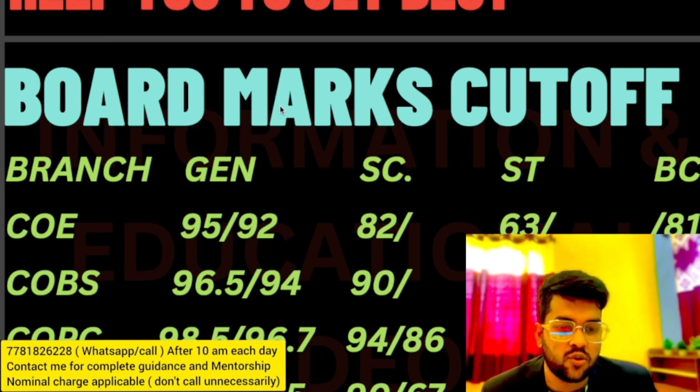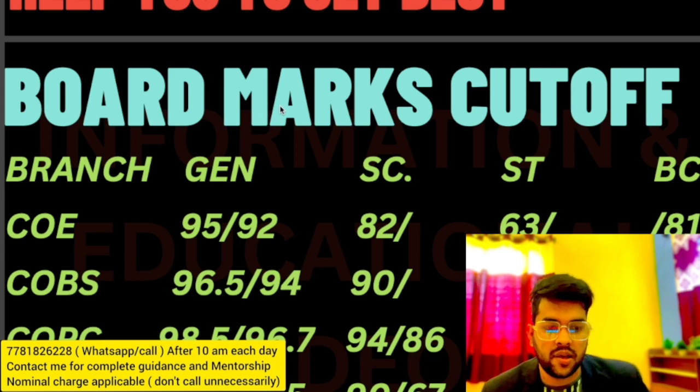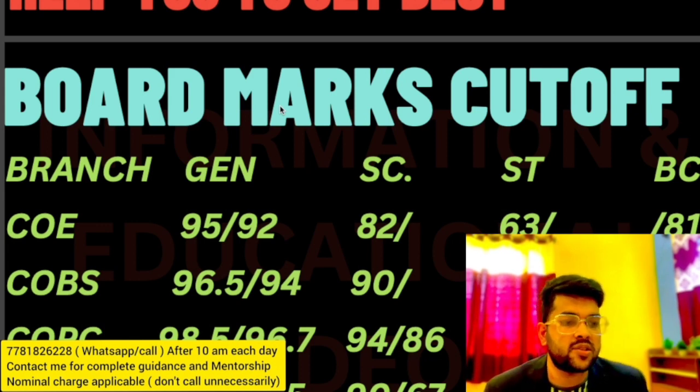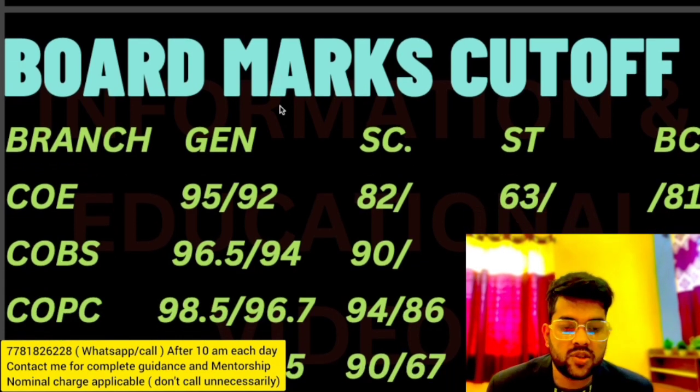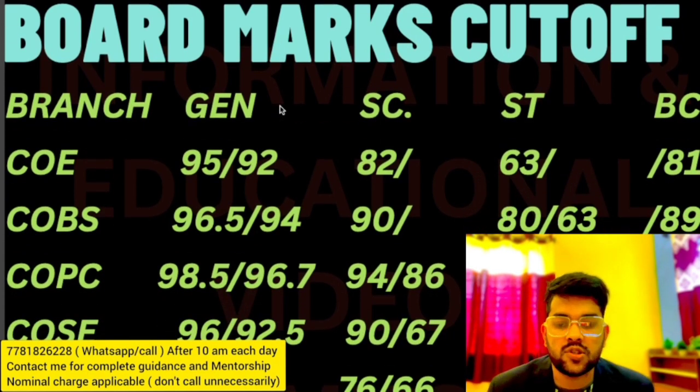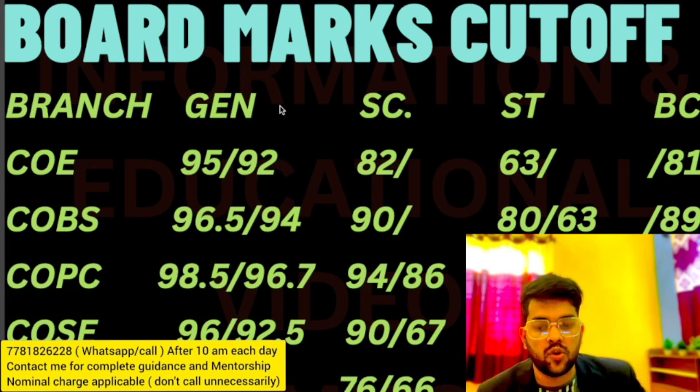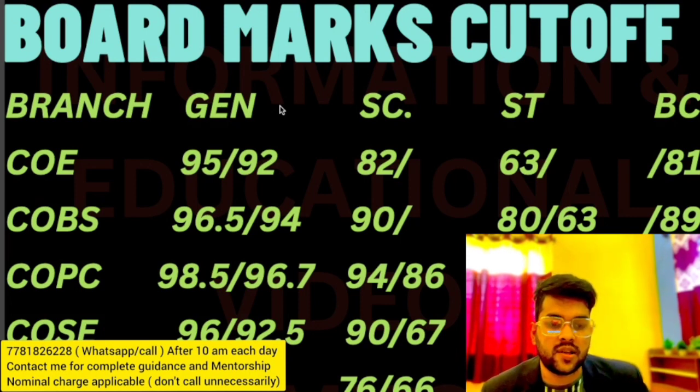For SC 82, that is outside Punjab. For ST it is 63, that is SC 82 and ST 63. For BC 81 for Punjab only. After the slash it is for Punjab, and before the slash it is for outside Punjab. For COBS 96.5 and 94, that is for general. SC 90, ST 80 and 63, BC 89.